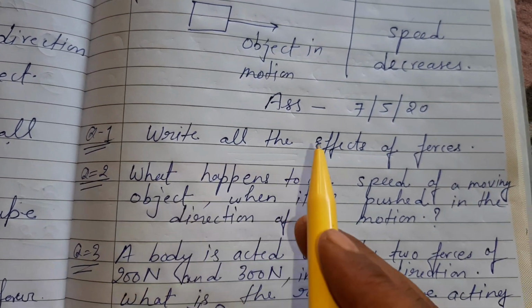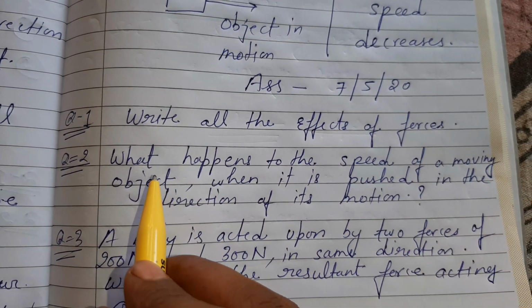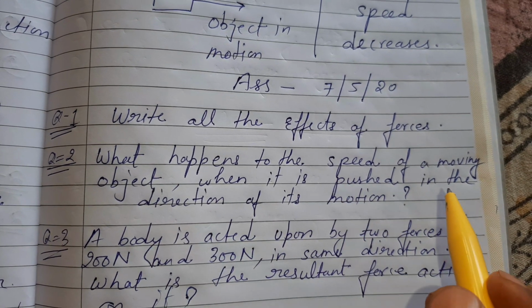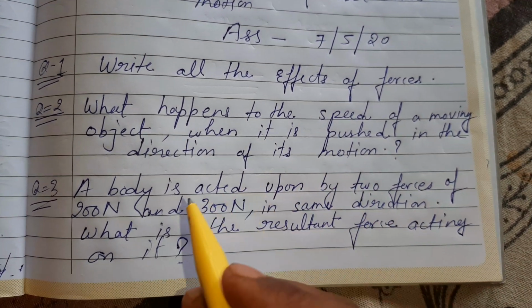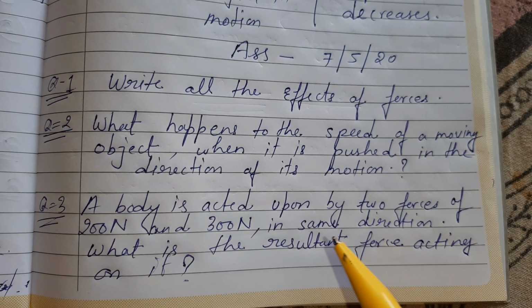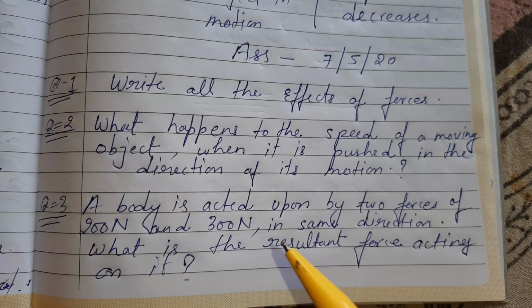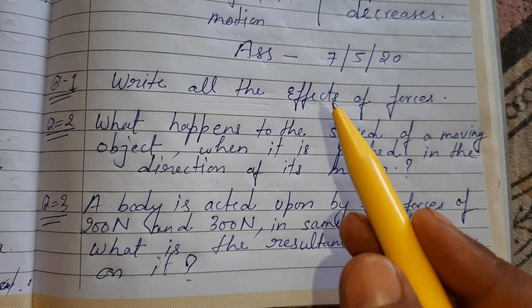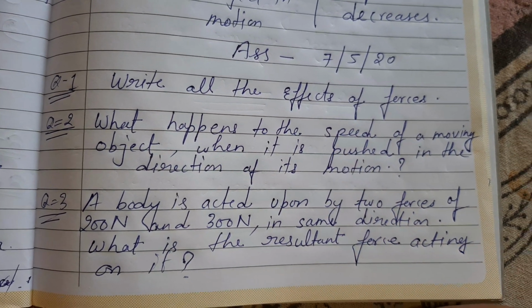First question, write all the effects of forces. Second question, what happens to the speed of a moving object when it is pushed in the direction of its motion? And third question, a body is acted upon by two forces of 200 Newton and 300 Newton in the same direction. What is the resultant force acting on it? So three questions are enough for today's class.